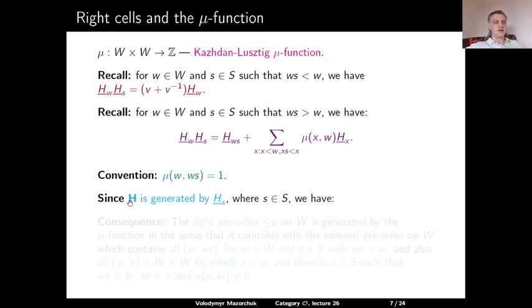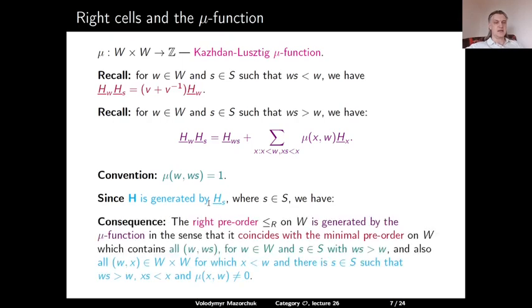And since the Hecke algebra H is generated by the Kazhdan-Lusztig elements for simple reflections, we obtain that the right preorder on W is generated by the mu function, in the sense that it coincides with the minimal preorder on W which contains all pairs (w, ws) for w in W and s in S with ws greater than w, and also all pairs (w, x) for which x is smaller than w, and there is a simple reflection s such that ws is greater than w, xs is smaller than x, and the value of the mu function at the pair (x,w) is non-zero.